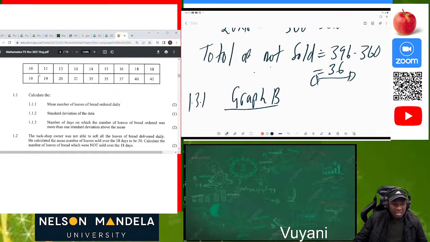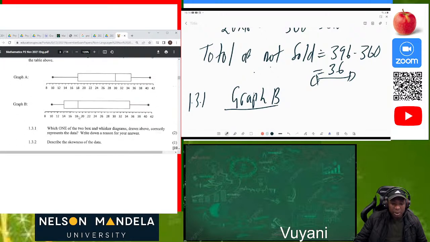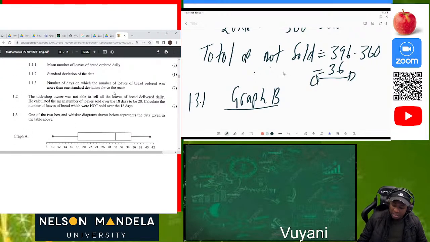So how do you find it? These numbers are already arranged in ascending order, so it's going to be 1 2 3 4 5. Between these two, 1 2 3 4 5 6 7 8. Then we also have 1 2 3 4 5 6 7 8 9. So we add these two, 18 plus 19, then we divide by 2, and we get the median number, which is 18.5, whereas here the median, Q2, is 30, which is totally wrong. So we are saying it's graph B because the median is equal to 18.5.